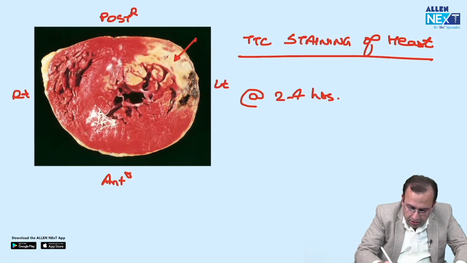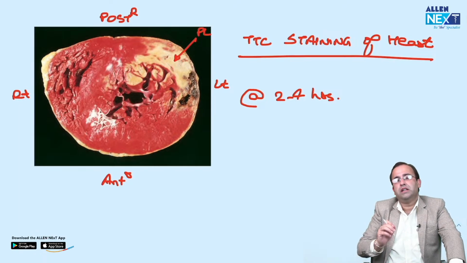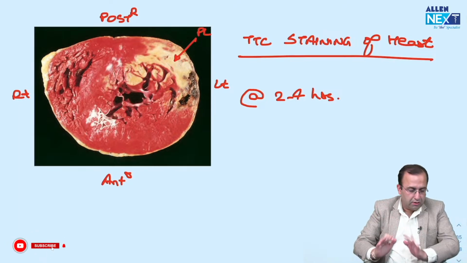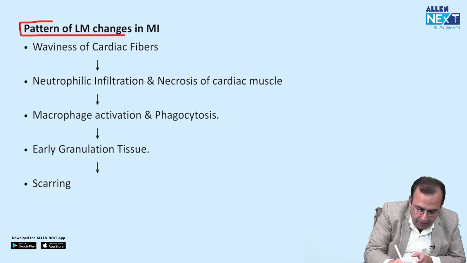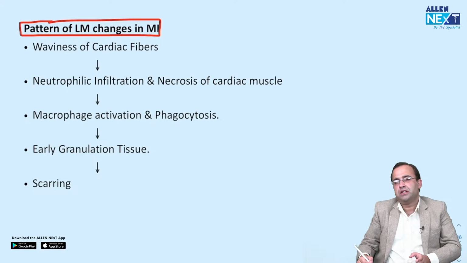So, what is the site of ischemia? Posterolateral, TTC staining of the heart. And lastly, microscopically, that is the pattern of light microscopic changes in MI.